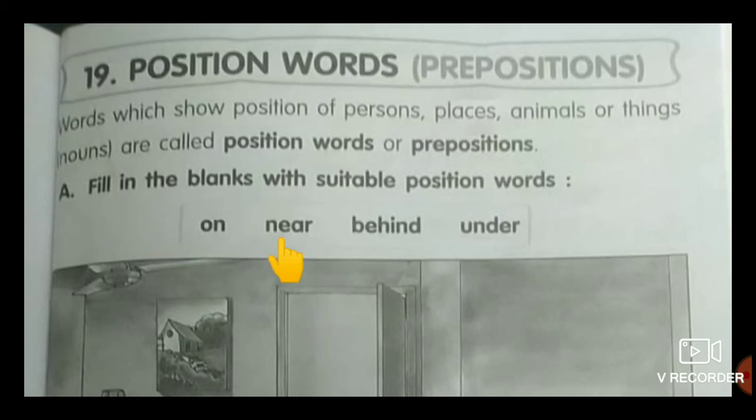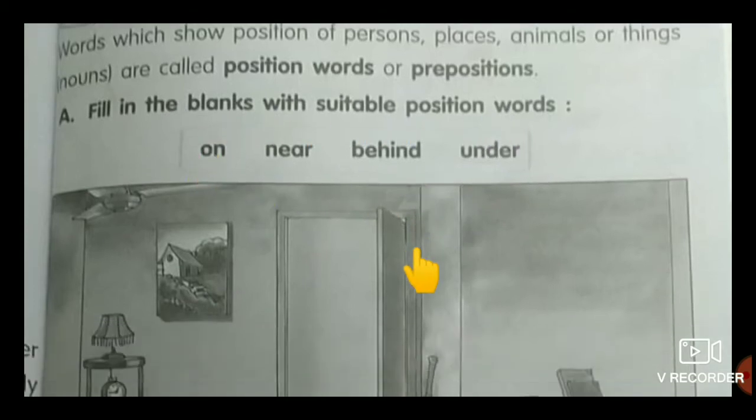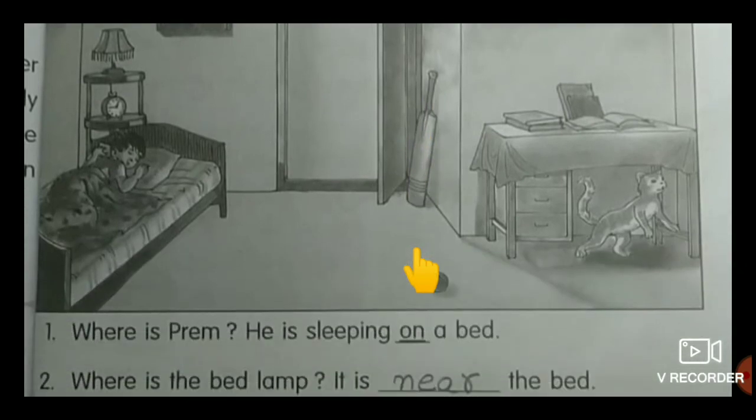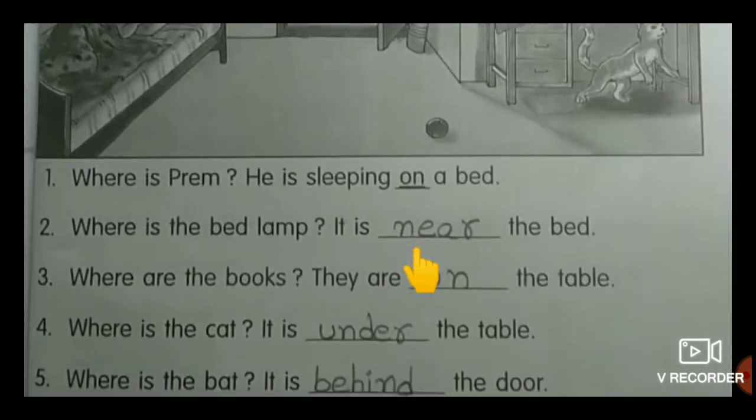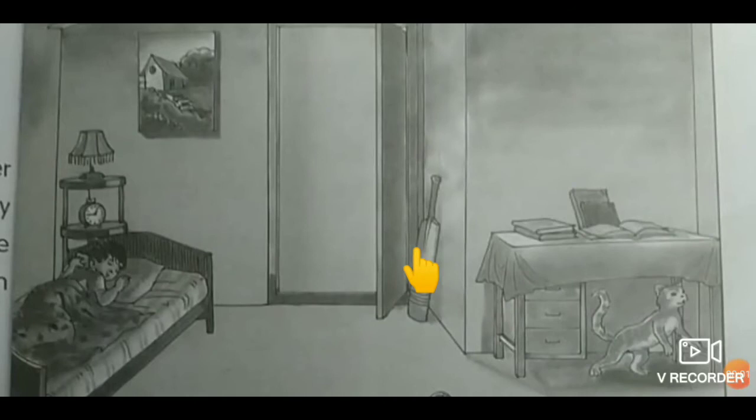Which is the suitable position word? Here we have given one hint box. Use this hint box and fill these following blanks. Okay? First, observe the picture, children. Here see, the boy is sleeping on the bed. Okay? Where is the bed? It is behind the door.